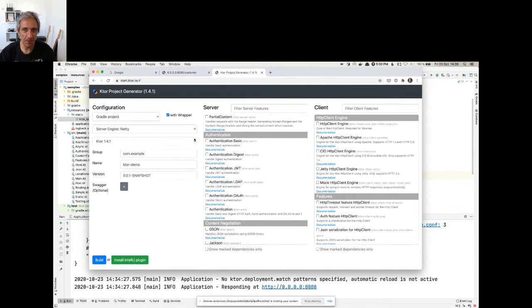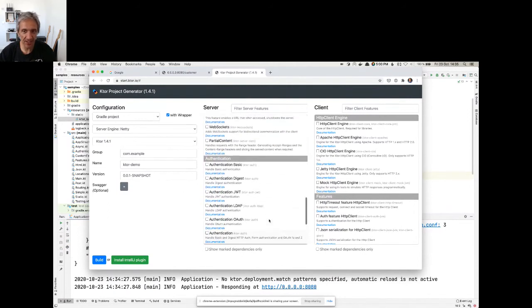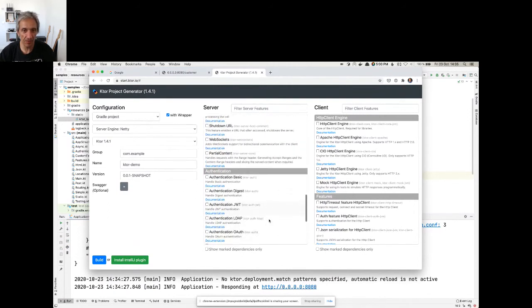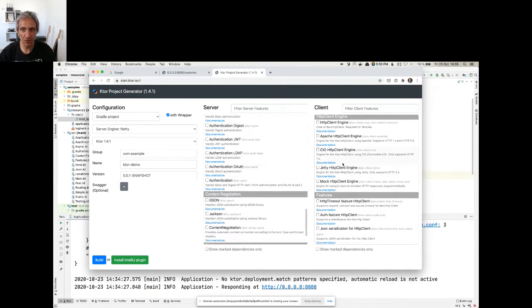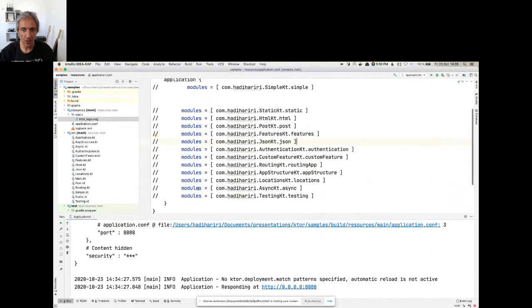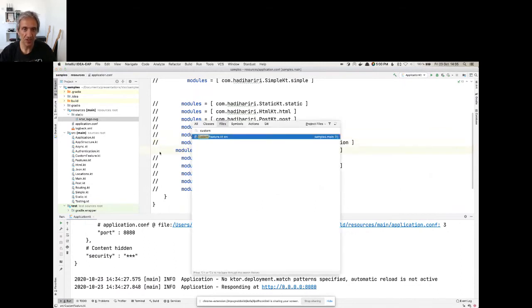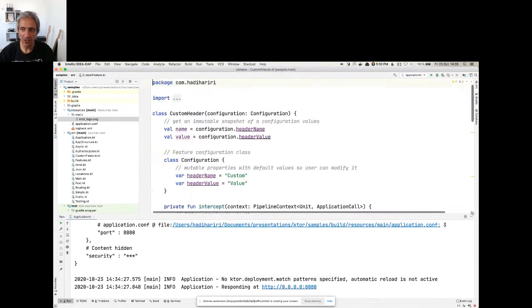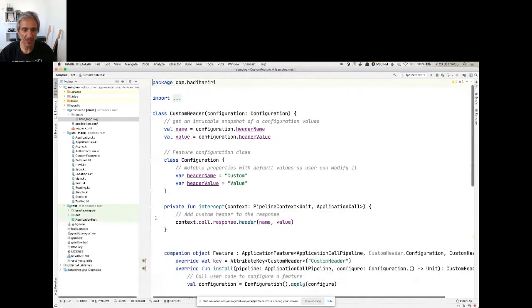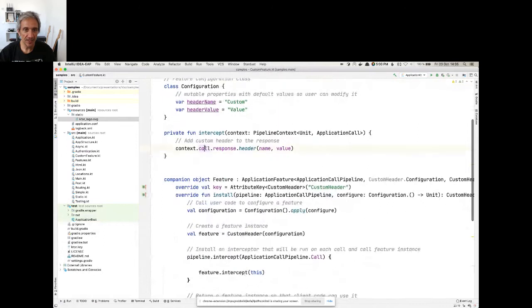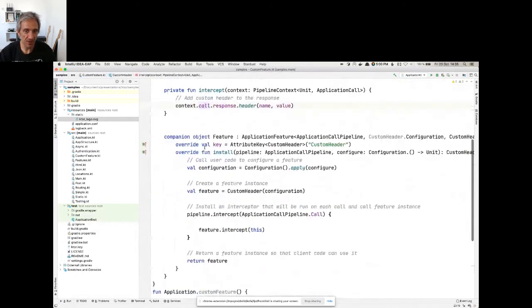We are revamping all of this to make it look much nicer and providing support for a marketplace where people can actually contribute their features. There is, although, the ability to create your custom feature. And the idea behind custom features is that you essentially create a single class where you intercept the request and you perform some logic.